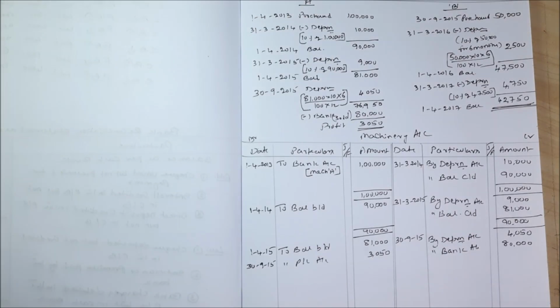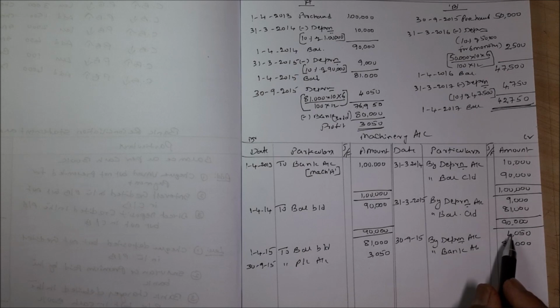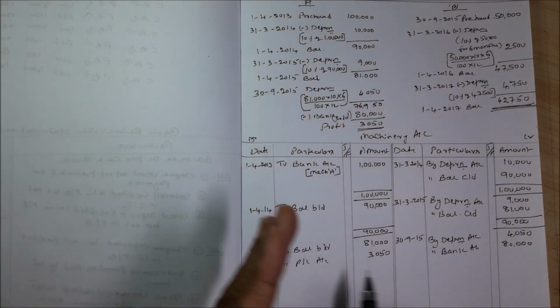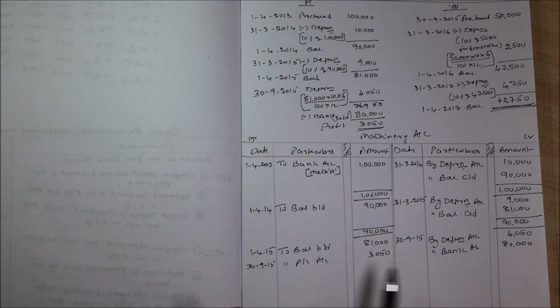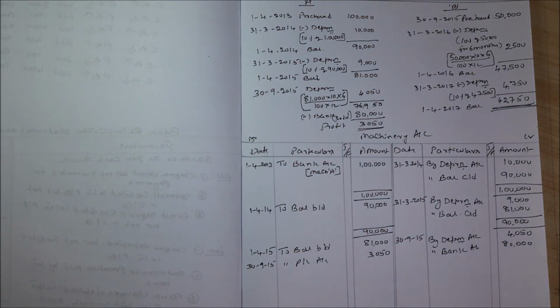Now the machinery A account is over. If you total it up, it comes to 84,050. 81,000 plus 3,050 is how much? 84,050. 80,000 plus 4,050 is how much? 84,050. That means machinery A account is closed here only. You can recheck your calculation. Now you have to write what actually?